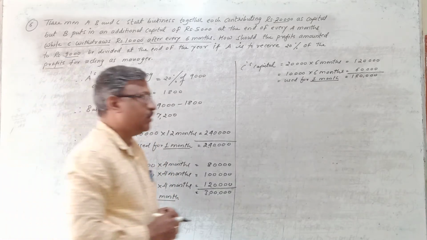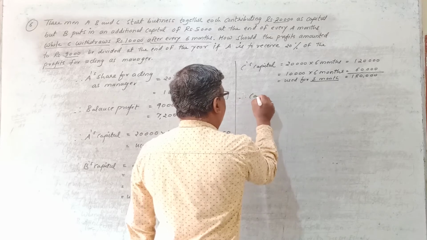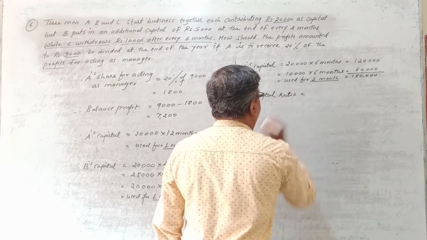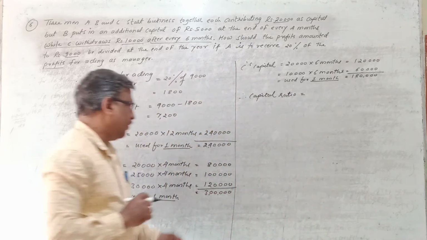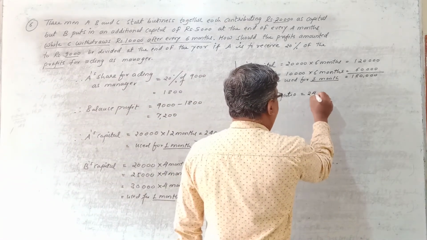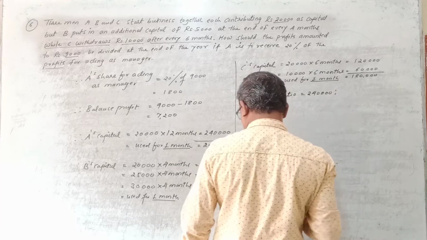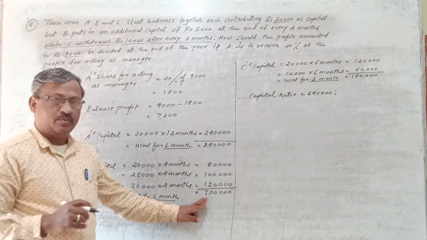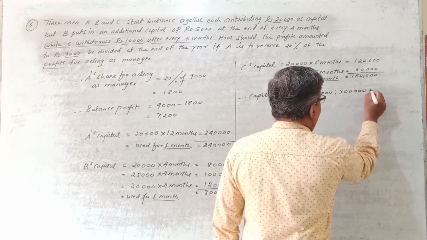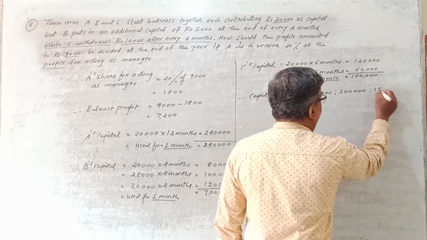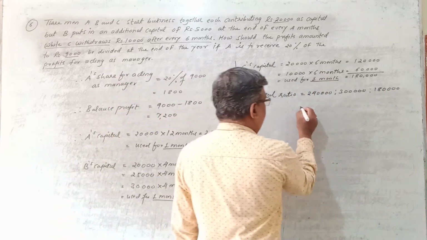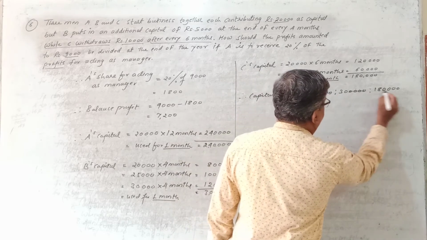That is what is the capital ratio. So now you calculate the capital ratio. So capital ratio is equal to, what is the capital of A we have calculated? It is 2,40,000. So it is 2,40,000 is to B's capital, how much? 3 lakhs. B's capital is 3 lakhs. And C's capital is how much? It is 1,80,000. Like this. So here common 4 zeros get cancelled.